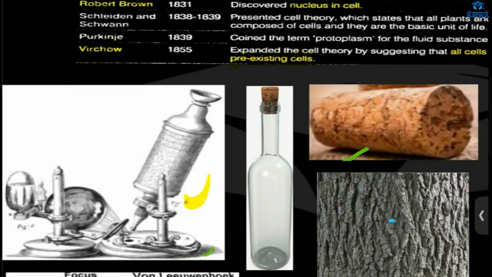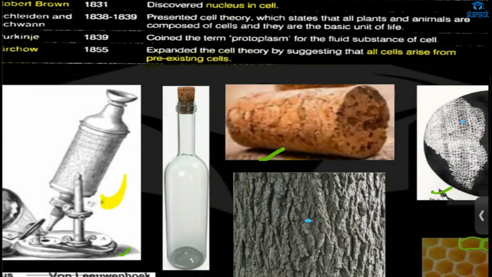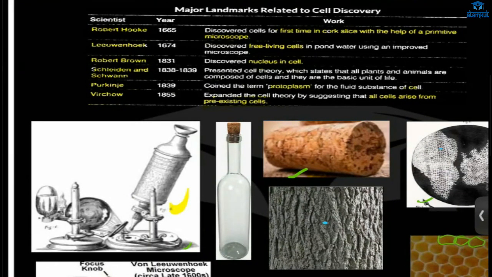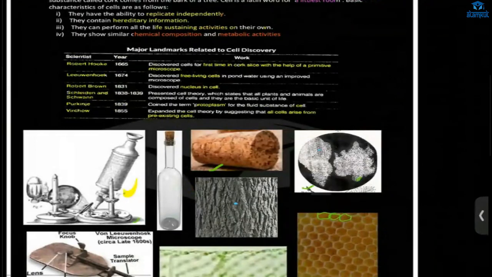From the existing cell only a new cell will be formed. That's what Virchow said. And Purkinje, what did he do? He coined the term protoplasm for the fluid substance found inside the cell. These are the scientists. These all are important. Understood, Farhan and Shreya? Yes, ma'am.